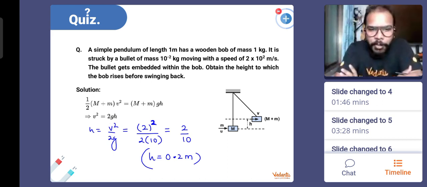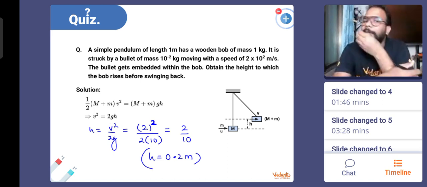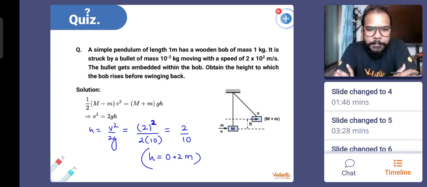You're suggesting you must be aware about the concept also, right? So what is the concept? How will you approach this in that ballistic pendulum concept? What is that?